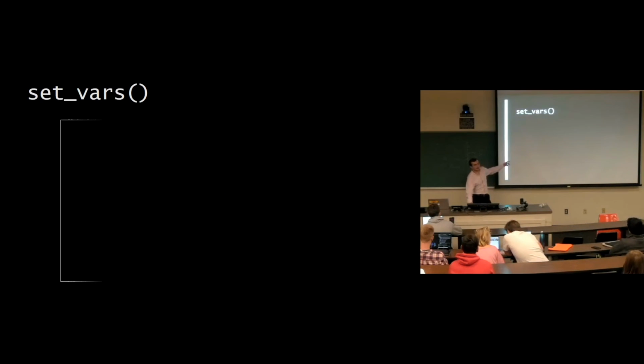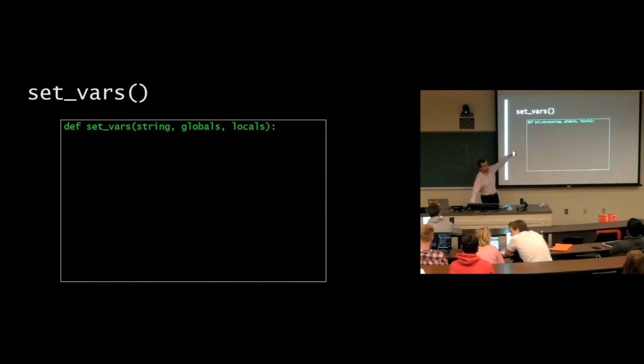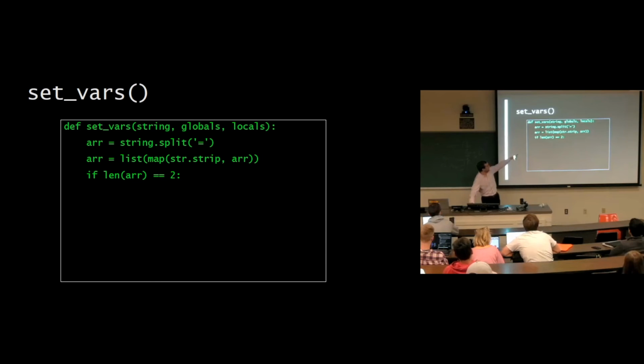And to do that, I'm going to define this function setVars. This is just a helper function. It's going to take in a string, some locals, and some globals. We're going to split the string by the equal sign. We're going to strip away the white space. If the length of the array is 2, then that means I passed in 2 things on either side of an equal sign. So I must want to do some sort of definition. So what we're going to do is get the value of the right side of the expression, r sub 1.